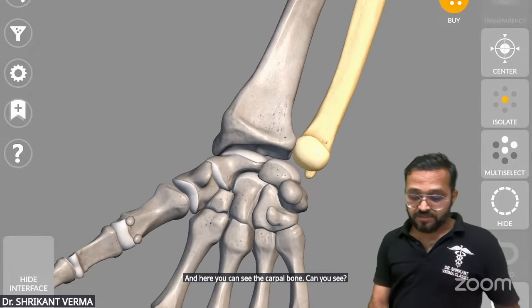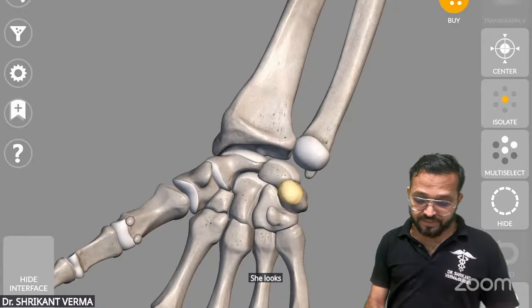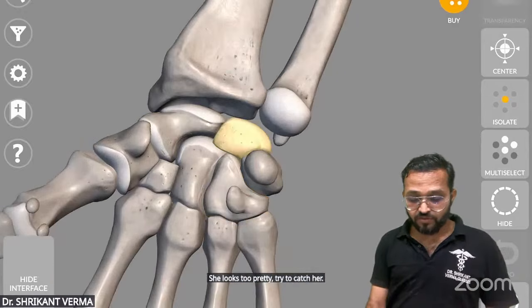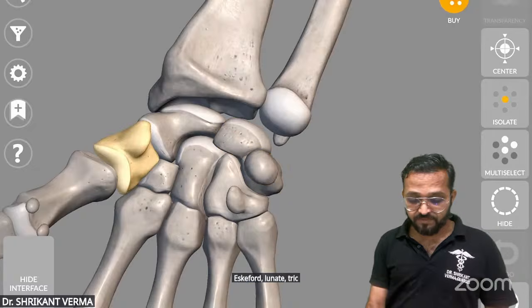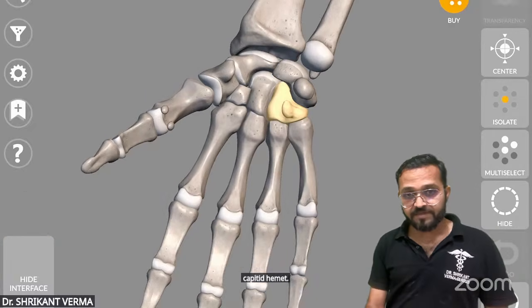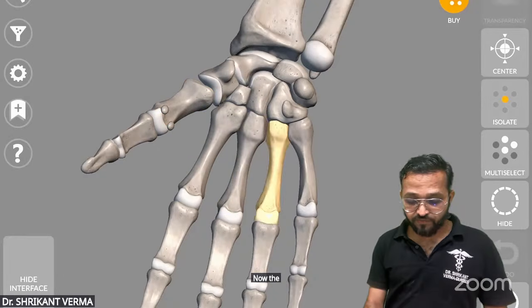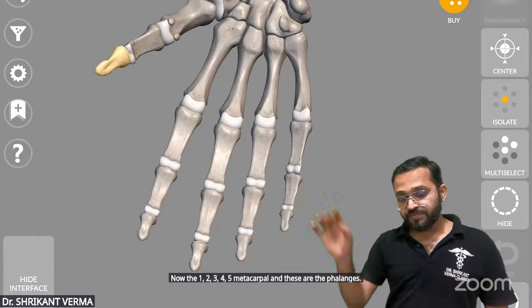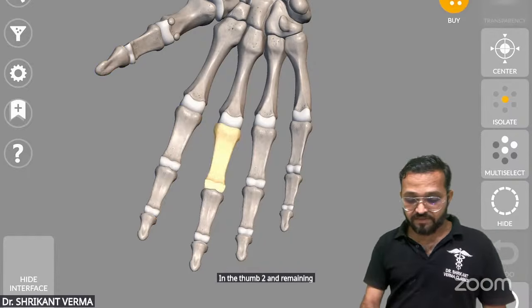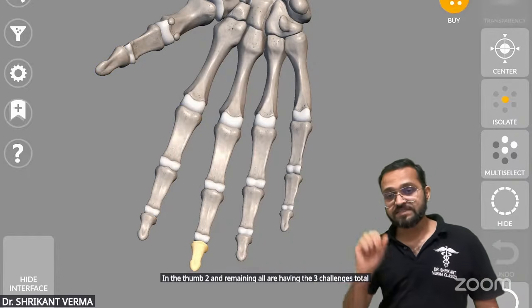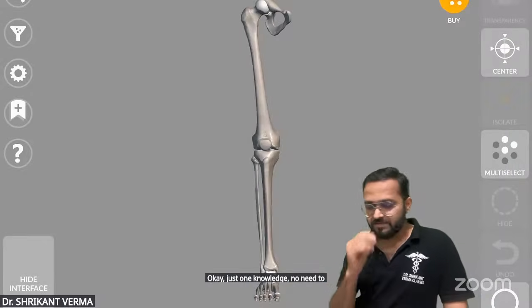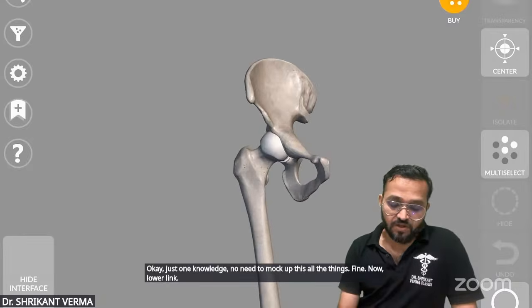Can you see? She looks too pretty. Try to catch her. Scaphoid, lunate, triquetral, pisiform, trapezium, trapezoid, capitate, hamate. Now the 1, 2, 3, 4, 5 metacarpals, and these are the phalanges. In the thumb 2 and the remaining all have 3 phalanges. Total 14 phalanges are there. Okay, just for knowledge, no need to mug up all these things. Fine. Now lower limb.